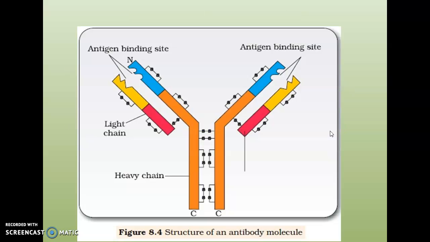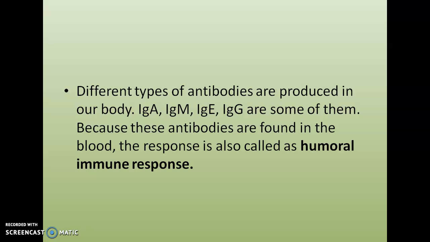I will show you the structure. This is the structure of the antibody molecule. This is the site for antigen binding. This is the first heavy chain, second heavy chain, first light chain and second light chain. Clear, children? This is a repeatedly asked question. So study it carefully.